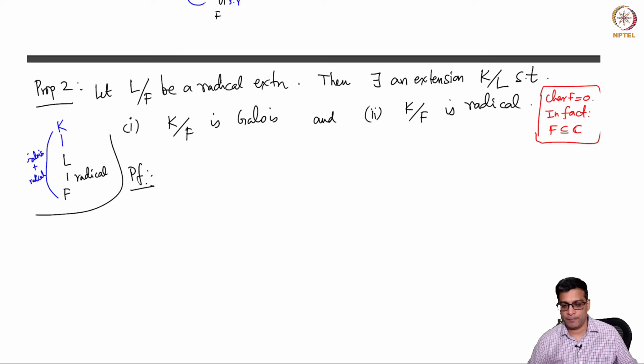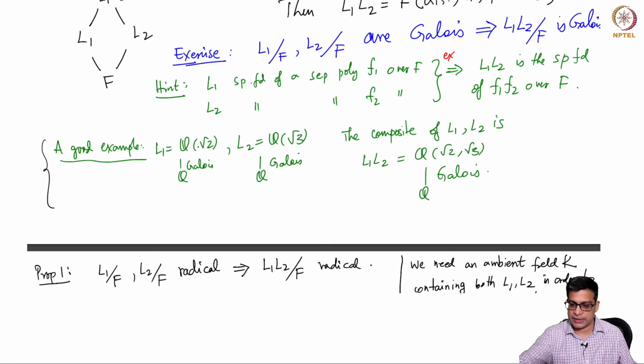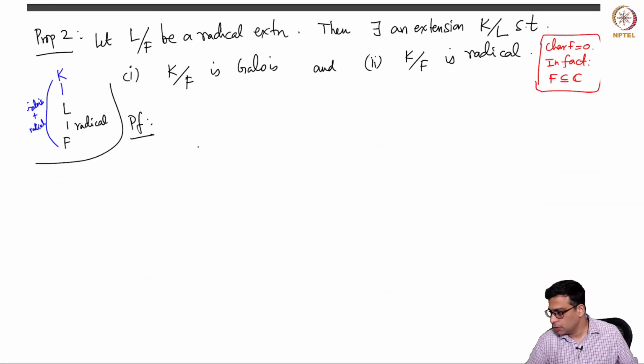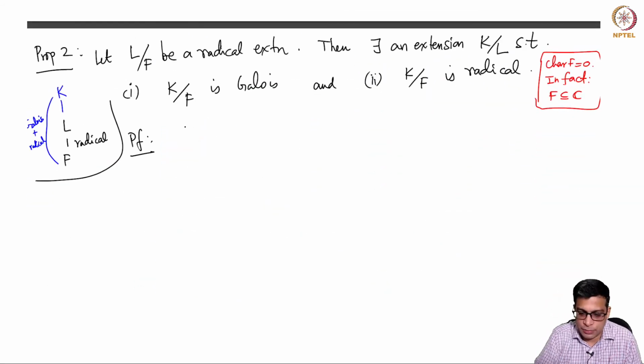This is also a sort of easy application of the previous proposition and the exercise that I gave here. So what do we do here? So first, L over F is radical.